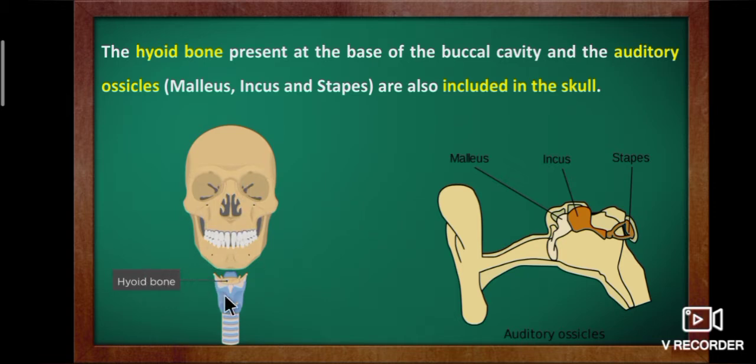This is the hyoid bone. See the second picture, students. These are the auditory ossicles, which are present in the ear. This is malleus. After that, incus. Third one, stapes.